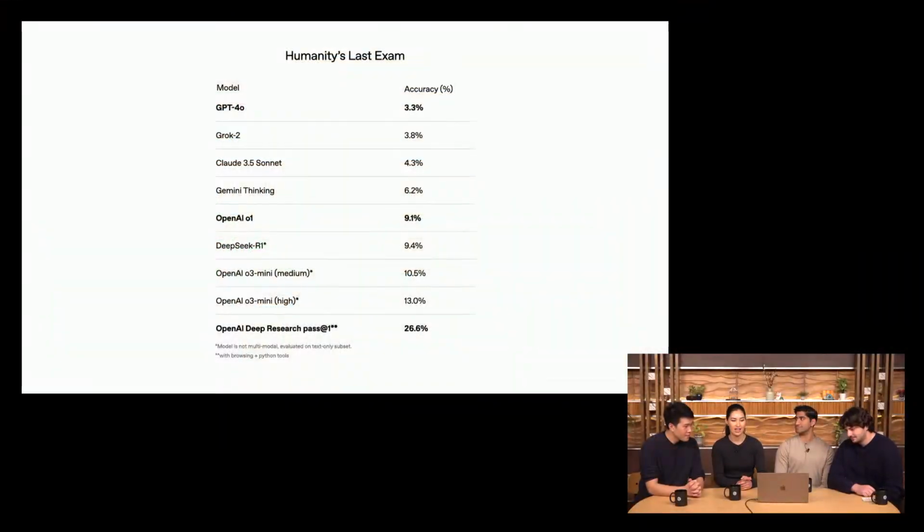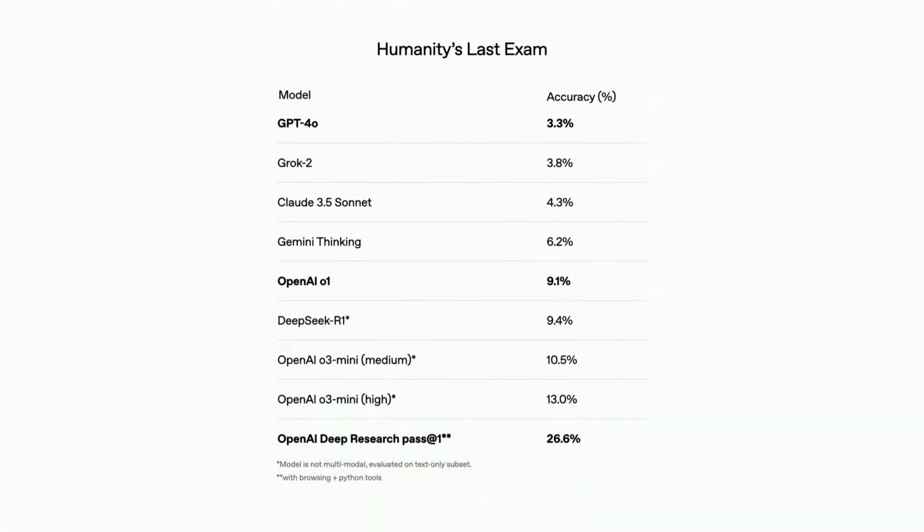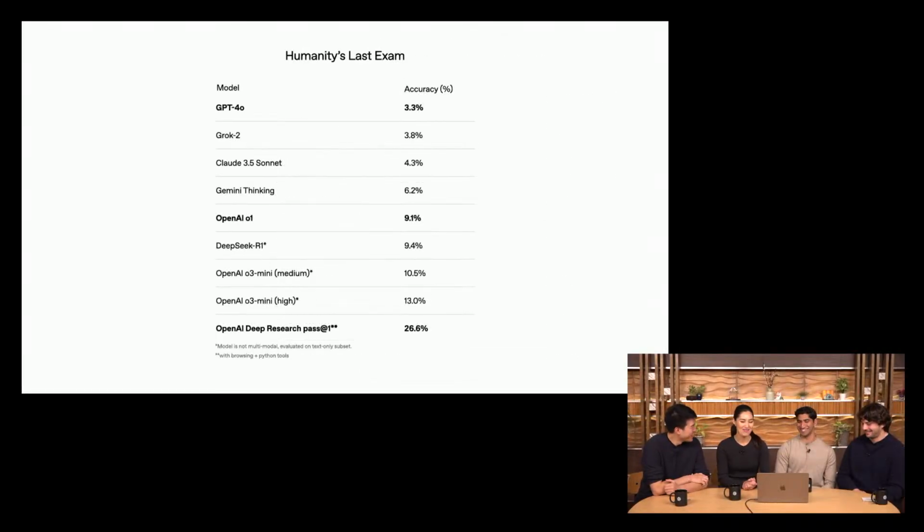On Humanity's Last Exam, a recently released benchmark from the Center for AI Safety and Scale AI, which tests the model's capabilities across a range of expert subjects, the deep research model reaches a new high of 26.6% accuracy. That's super impressive. It might be the humanity's last final exam too. This test consists of around 3,000 short answer and multiple choice questions across a range of around 100 different subjects.